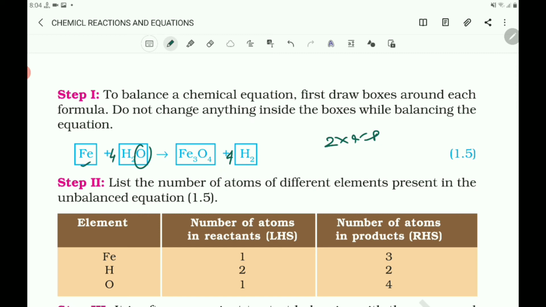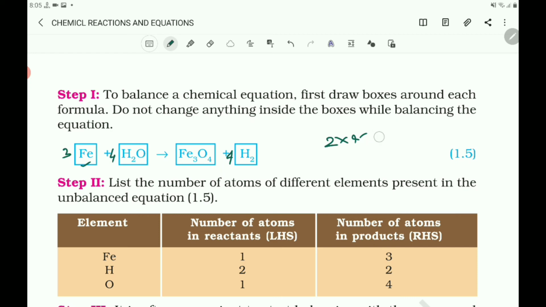Oxygen is balanced, 4 atoms, and hydrogen is balanced, 8 atoms. Next you have to balance the iron atom. Iron is 1 here and 3 here. So how can you balance it? If you put 3 as a coefficient for Fe, then naturally iron is also balanced.